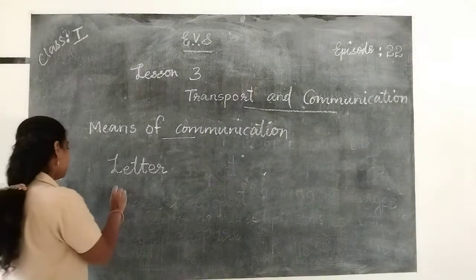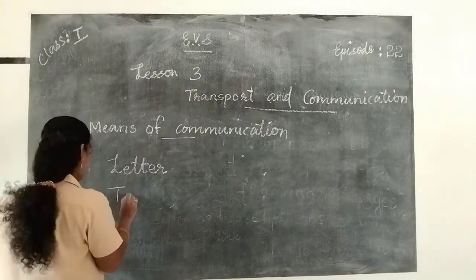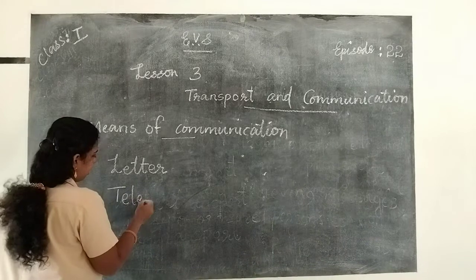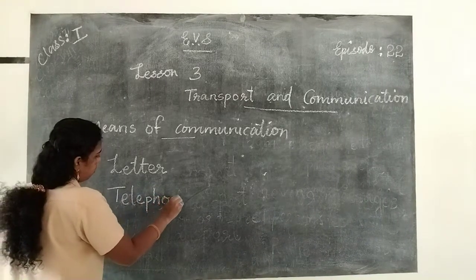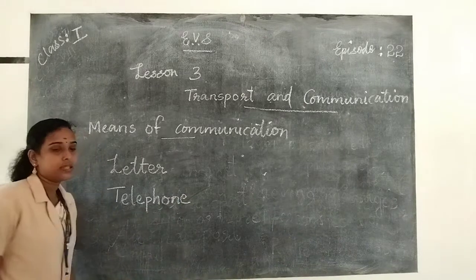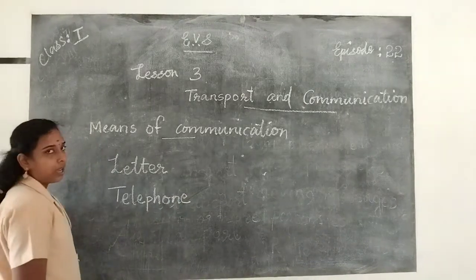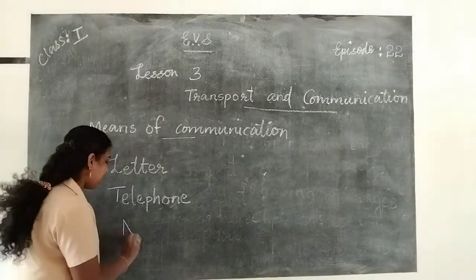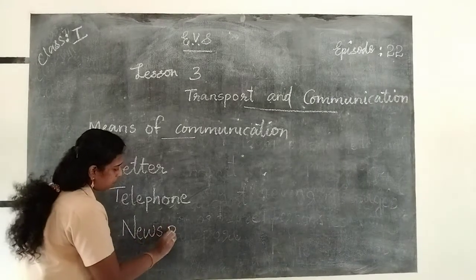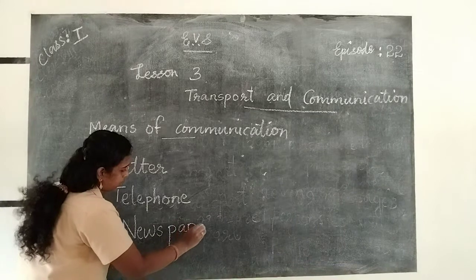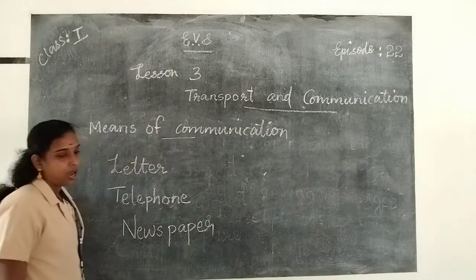Say the spelling. T-E-L-E-P-H-O-N-E. Telephone. Then newspaper. N-E-W-S-P-A-P-E-R.